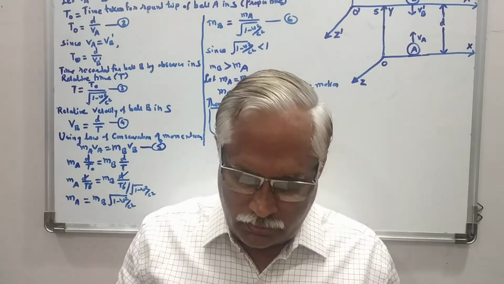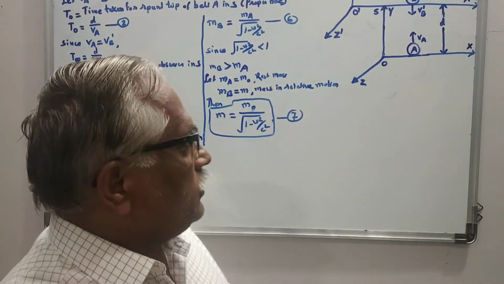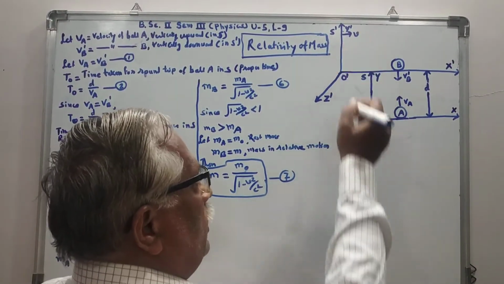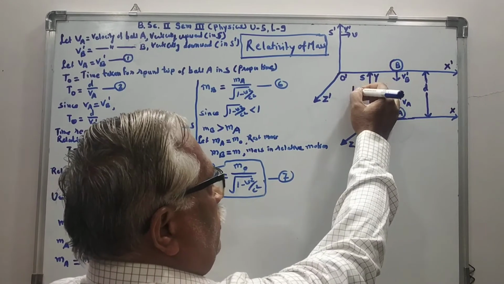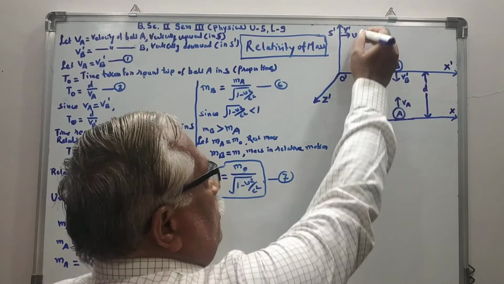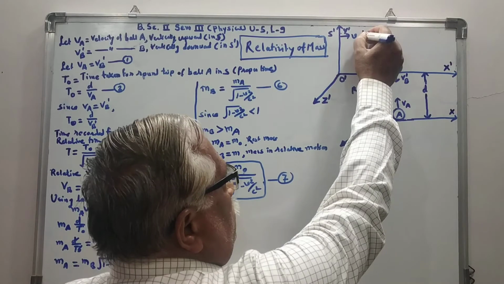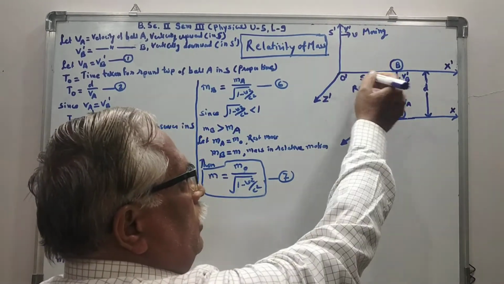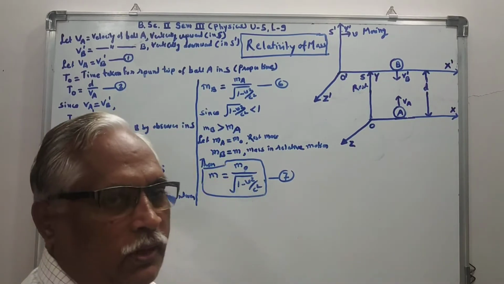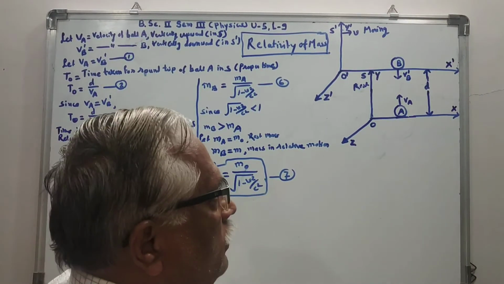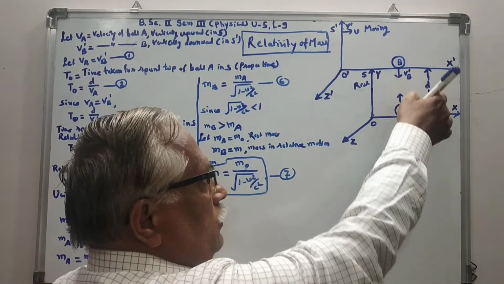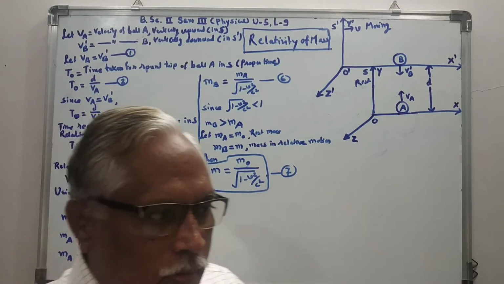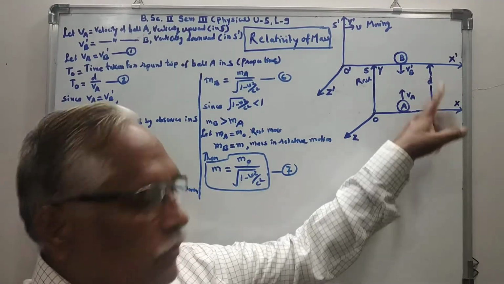Let us consider two inertial frames of reference S and S dash. Frame S is at rest and frame S dash is moving with uniform velocity v along the positive direction of the x-axis in such a way that their x-axes remain parallel. The x and x dash axes are parallel.